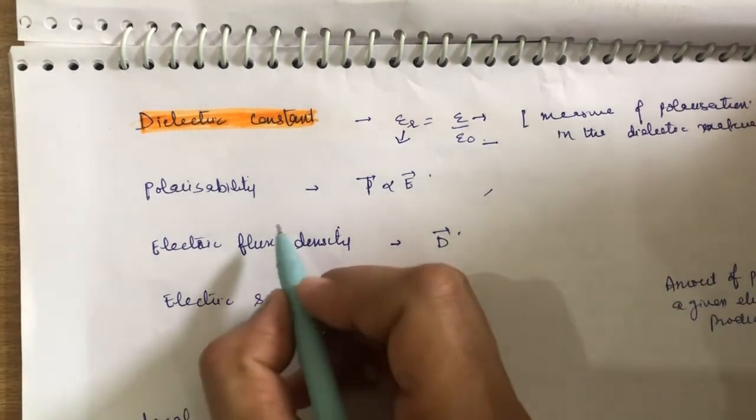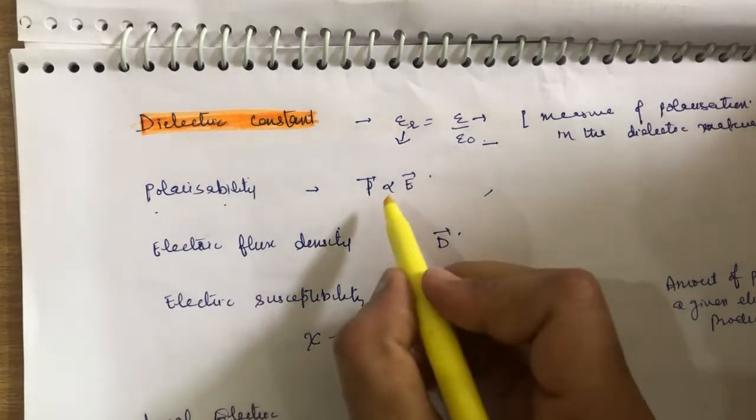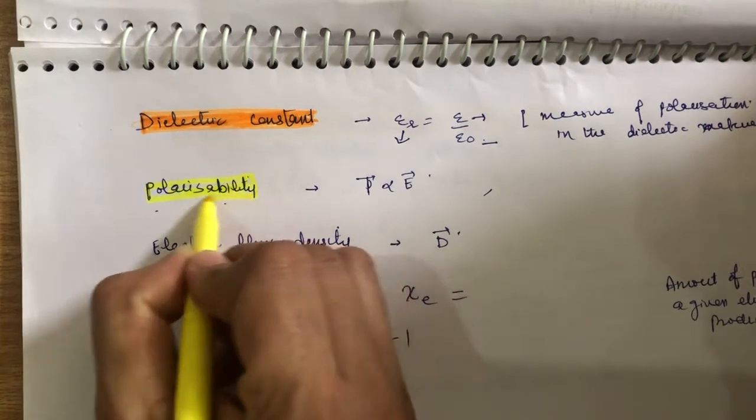Then is polarizability. What is polarizability? We have done previously that polarization is directly proportional to electric field.